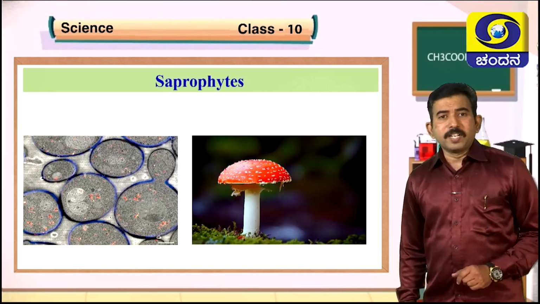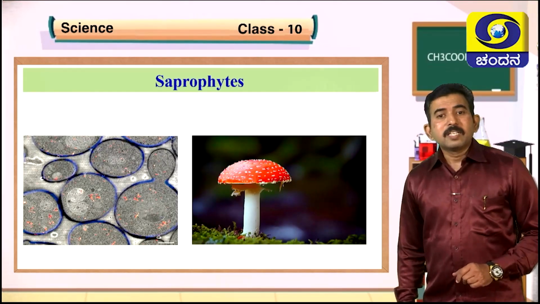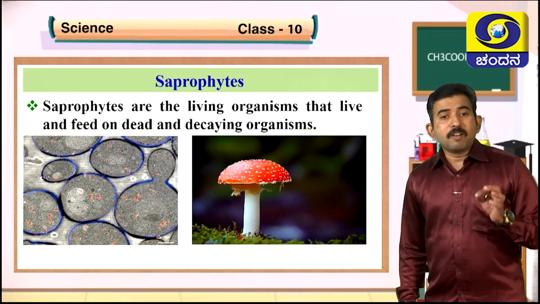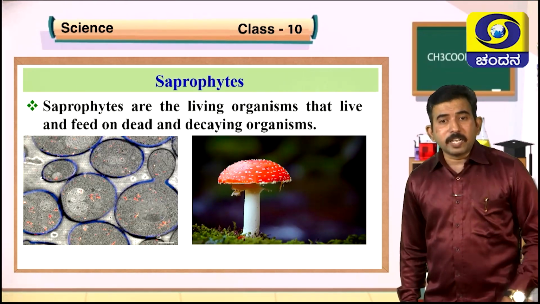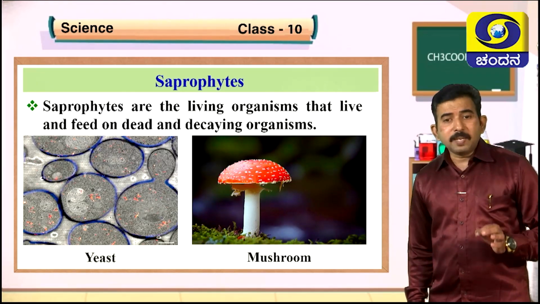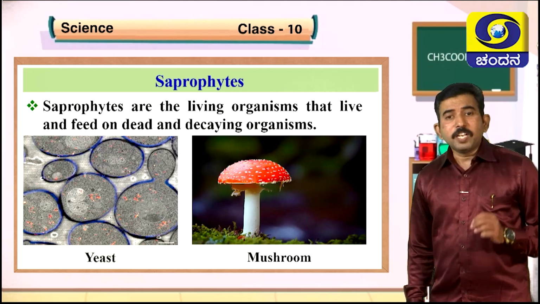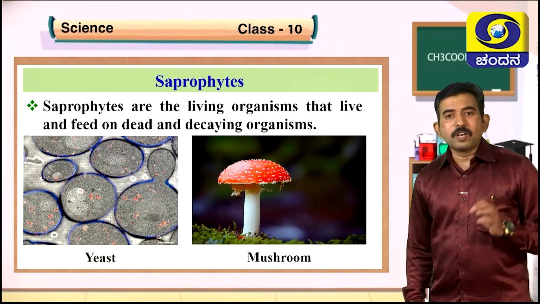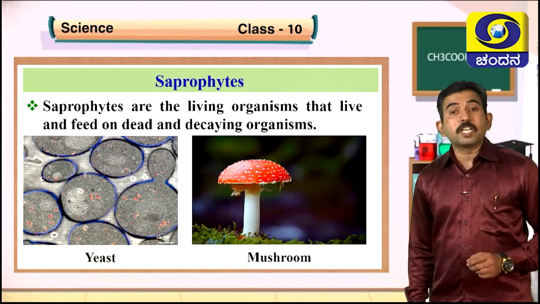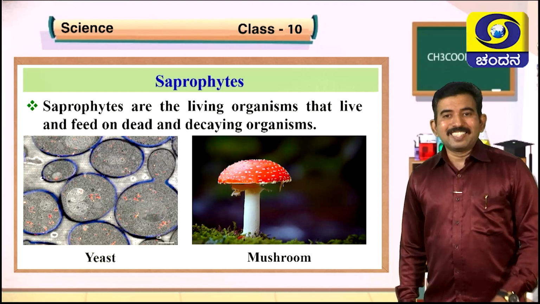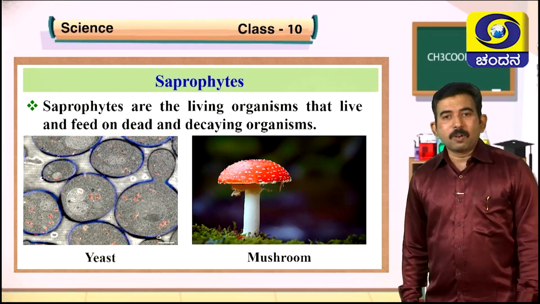What are saprophytes? Students, saprophytes are living organisms that live and feed on dead and decaying organisms and derive their energy. Good examples are fungi and certain bacteria. Yeast and mushrooms come under fungi. These are very good examples. They are also called decomposers, and they are environment cleaning agents which clean our environment.